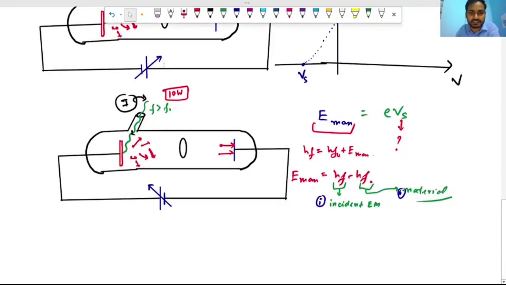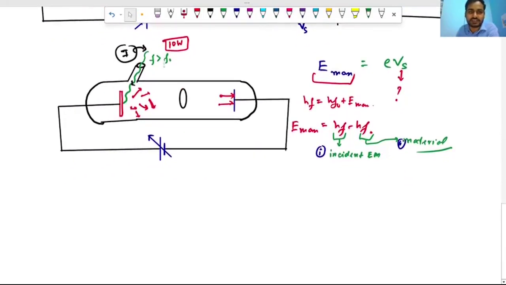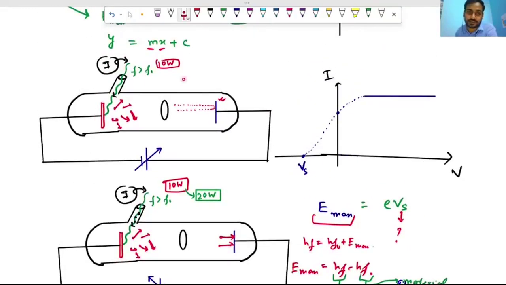Okay, but now it was 10 watt. Now what we will do is change it from 10 to 20 watt. What does it mean? It means the number of photons incident on the metal surface will be doubled, so the emitted electrons from this metal surface will be doubled. So on increasing the intensity, the current will be doubled. So the graph then will look like